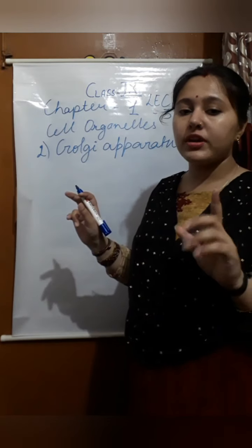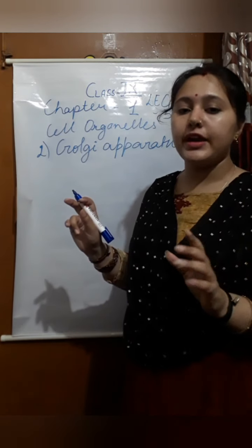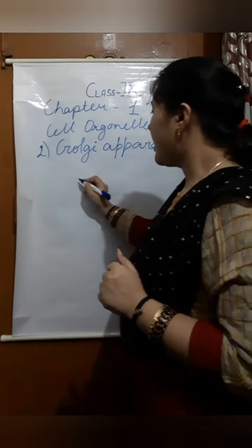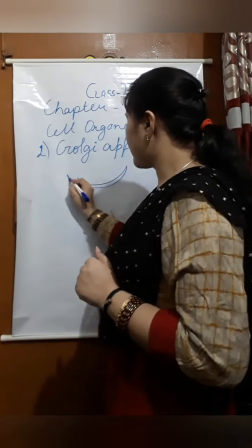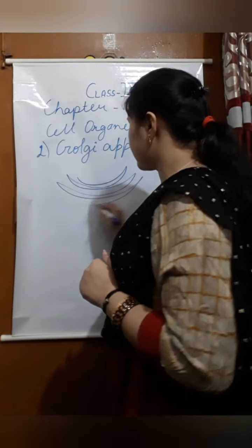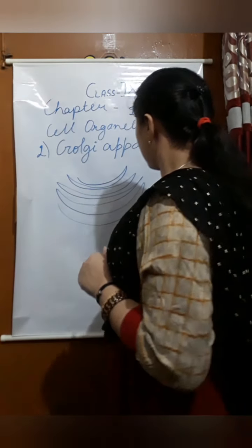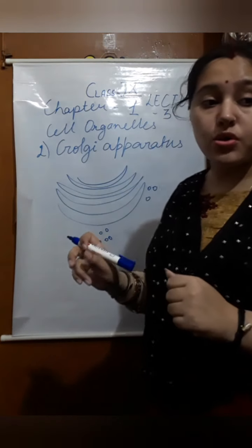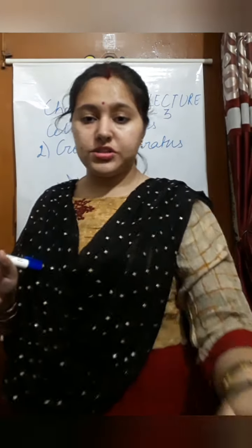The first organelle I have taught you was the endoplasmic reticulum. Now the second organelle is the Golgi apparatus. The structure of the Golgi apparatus is somewhat like this. We have cisternae and vesicles and all. So now, what is the Golgi apparatus?